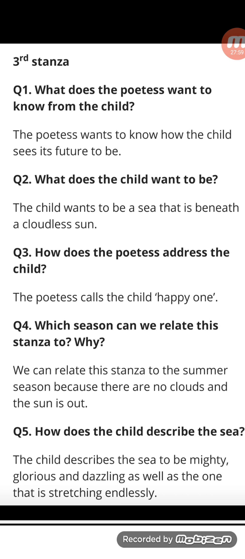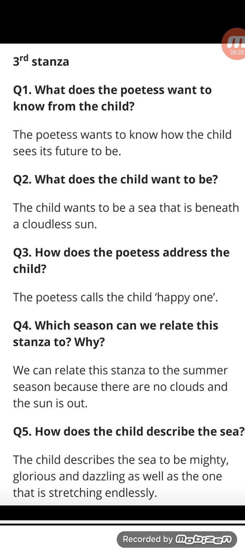How does the poetess address the child? The poetess calls the child happy one. Question number 4. Which season can be related to this stanza? Why? We can relate this stanza to summer season because there are no clouds and the sun is out shining brightly.